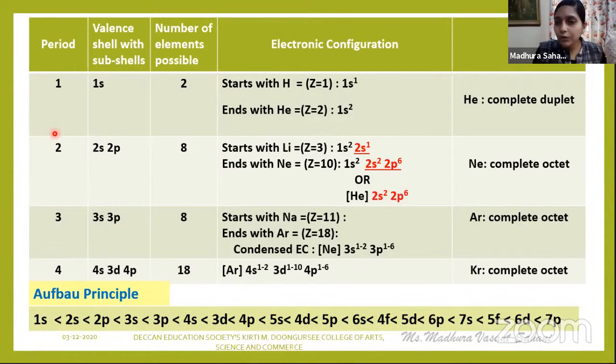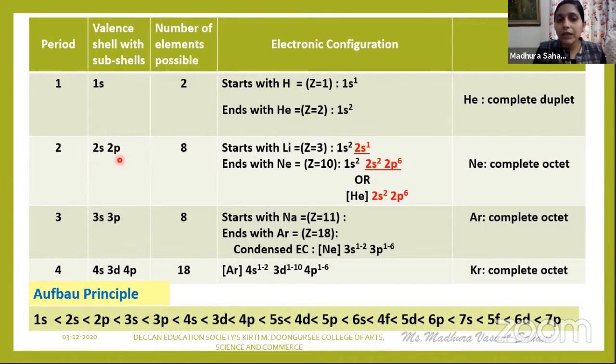So coming back to your second period, we'll say that second period यानी आपका कौन सा shell है? L shell. And L shell, what is the outermost shell? It has got s and p. Now, s has a maximum capacity to accommodate how many electrons? 2. p has maximum capacity to accommodate how many electrons? 6. Why 6? p orbital में कितना है? 3 है. एक orbital में 2. तो 3 into 2, 6. So if you make a summation, 2 plus 6, total how many electrons are accommodated in 2s and 2p? 8.